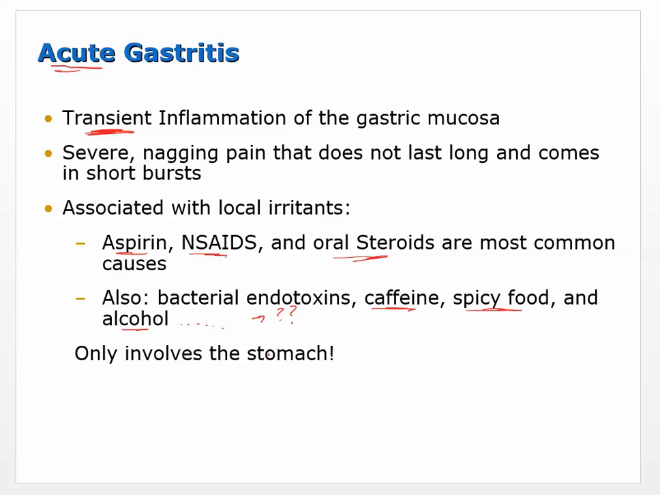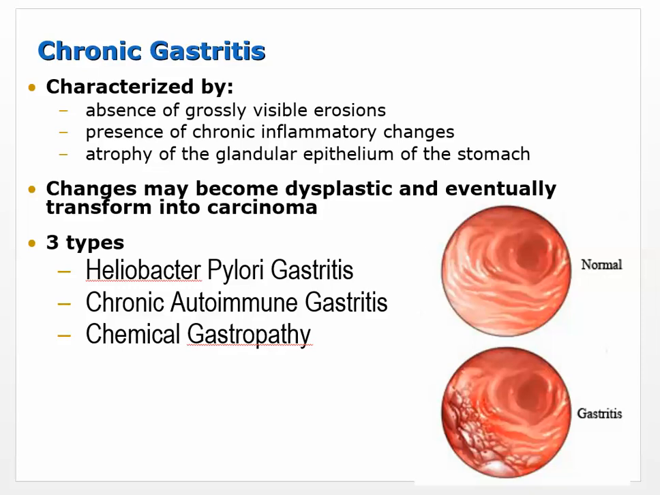And just a reminder here, when we're talking about gastritis, we're not talking about the intestines, we're talking about the stomach. Okay, so this only involves the stomach. So that was acute.